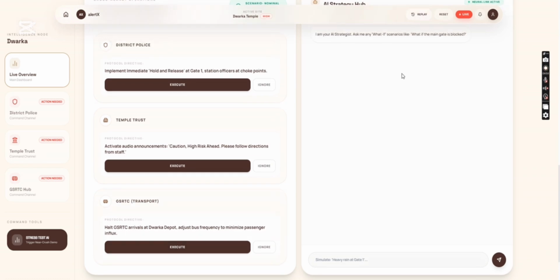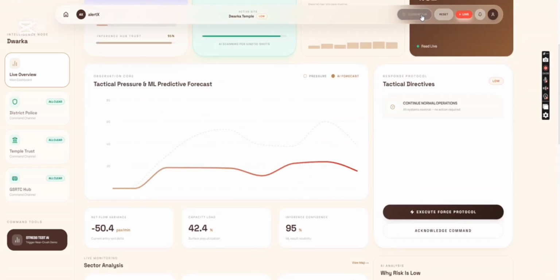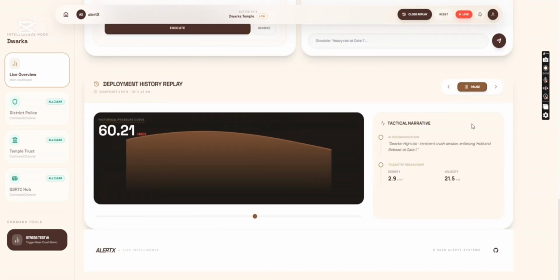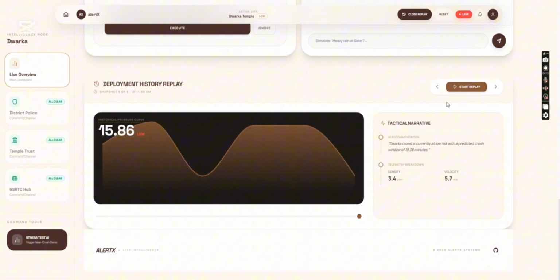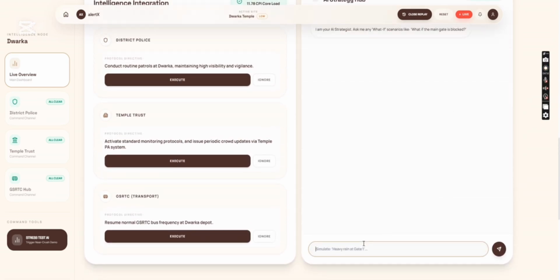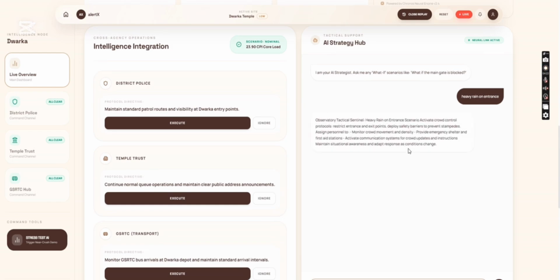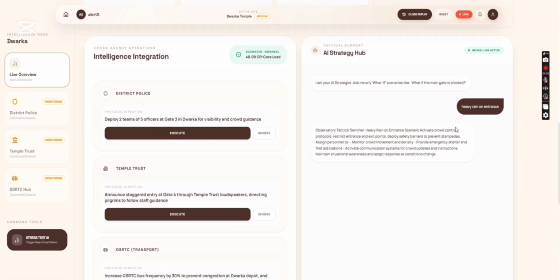Similarly, this is the replay system. As you can see, if we start the replay, there are 7 timestamps recorded, and you can see one by one that before it was less, suddenly it spiked to 60. That meant a critical section, and then it's less. Now this is the same example. We can say what if heavy rain comes, then the protocol will be different for heavy rain, that is close the gates, evacuate people properly, etc., during rains.